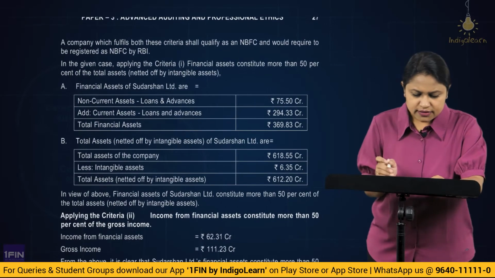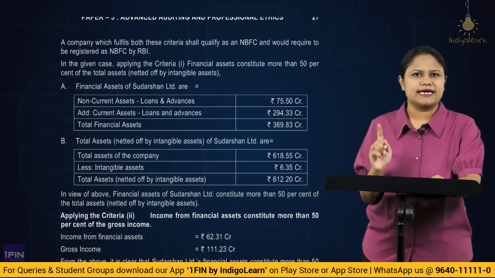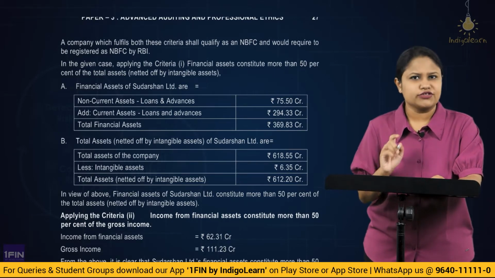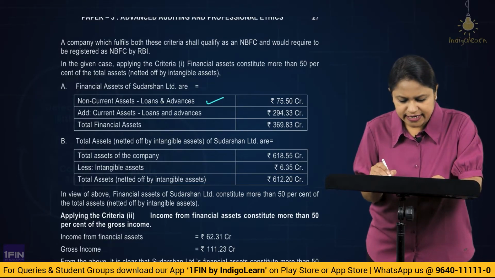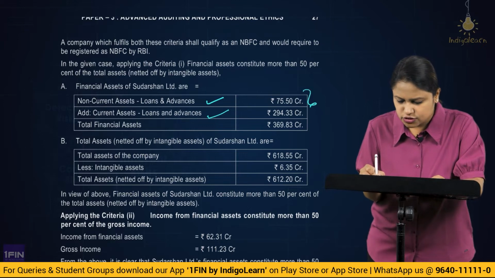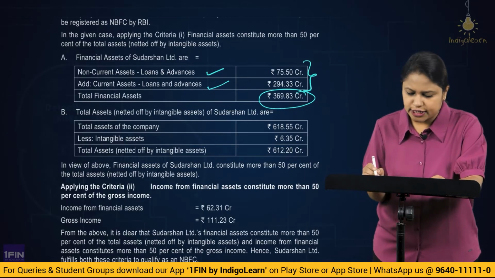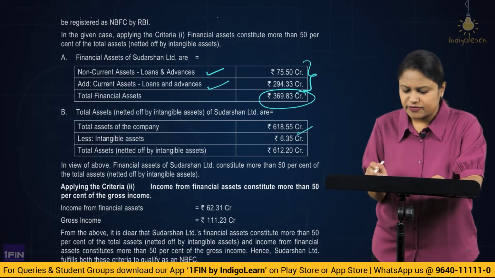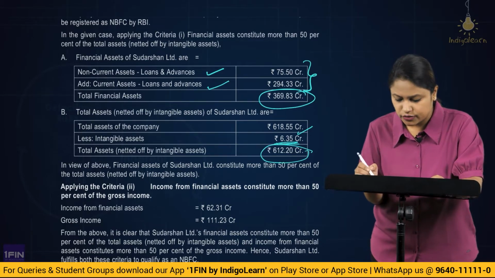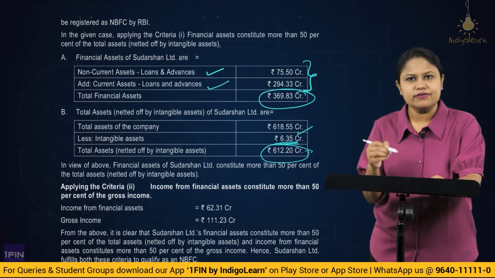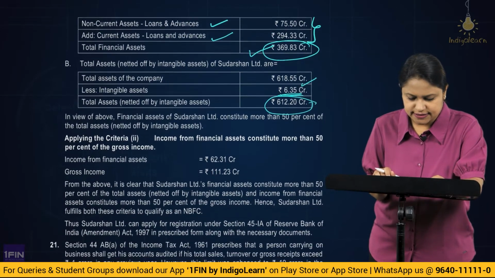Alright, then. Here in the question, loans and advances are the non-current assets, and non-current and current assets which are the financial assets. So here you see non-current assets, loans and advances are taken. On that we are adding the current assets, loans and advances. So the total of the two comes to 369.83 crores. Total assets, if you take into account, is 618.55. But from there we need to minus the intangibles. So total is 612.20. Alright. Now, if you look at the comparison, it is definitely more than 50%. So financial assets are more than 50% of the total assets.